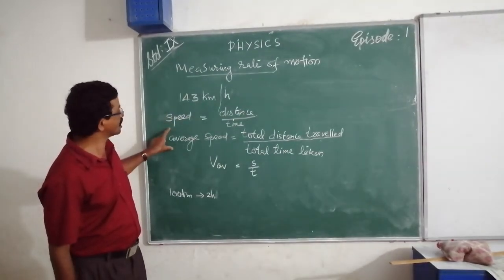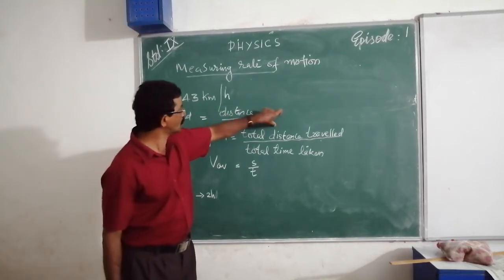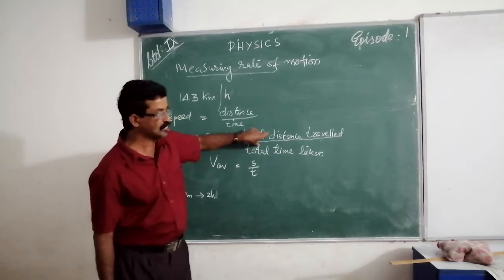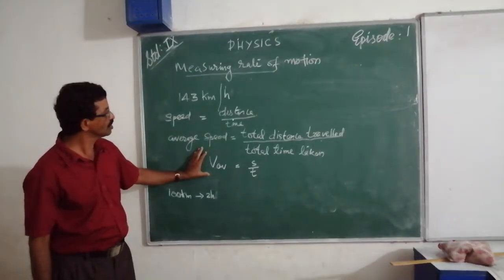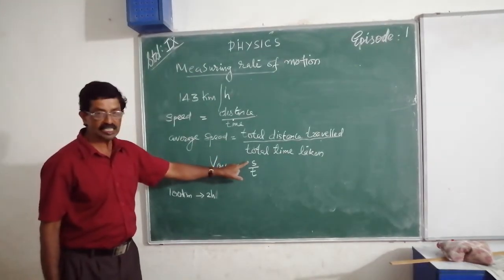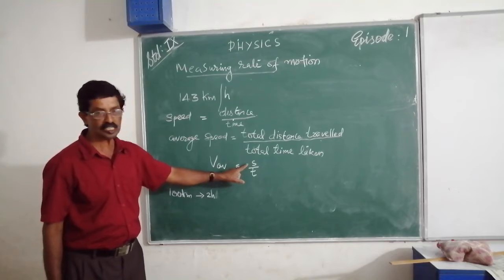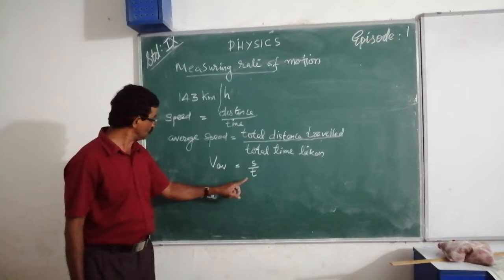So we take average speed. How? We find total distance traveled by total time taken. Mathematically, V average is equal to S by T. Here S is the distance traveled, T is the time taken for that traveling.